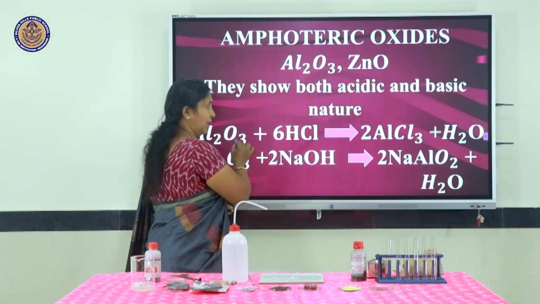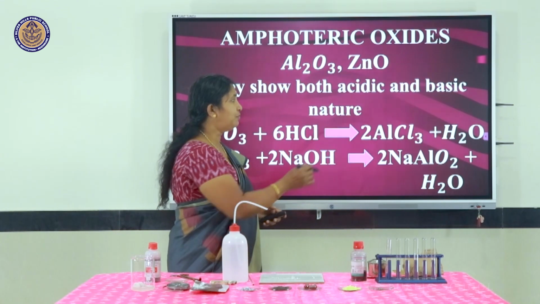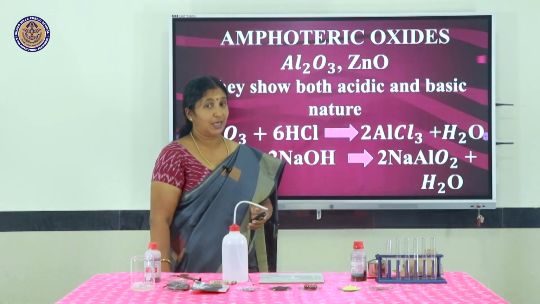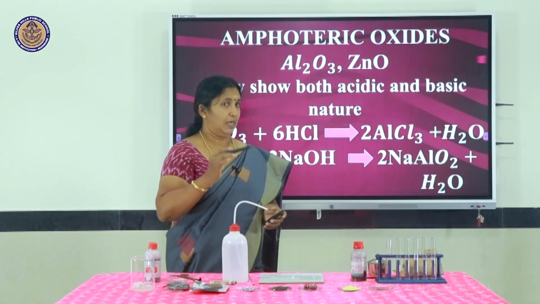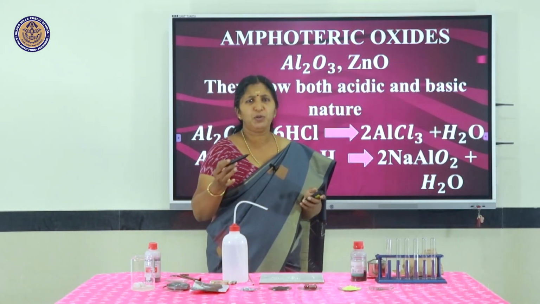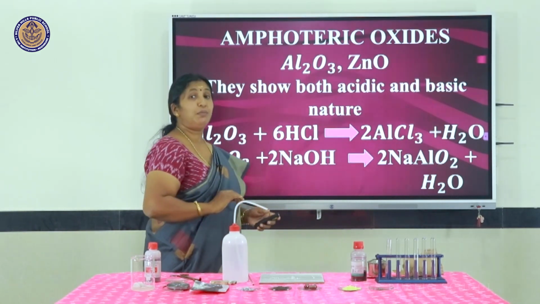So here we can say aluminium oxide reacts with hydrochloric acid. It forms aluminium chloride and water. So that shows that it is showing basic property. At the same time, it shows acidic property also. How can we prove it? See, this aluminium oxide can react with sodium hydroxide.